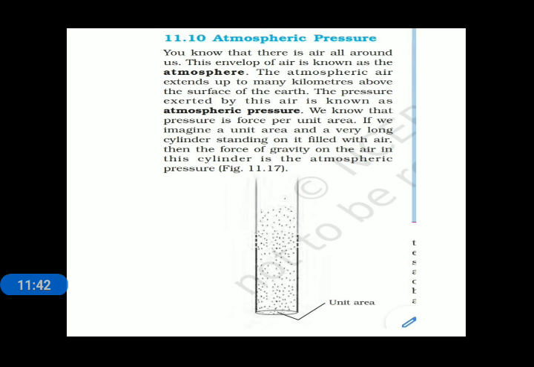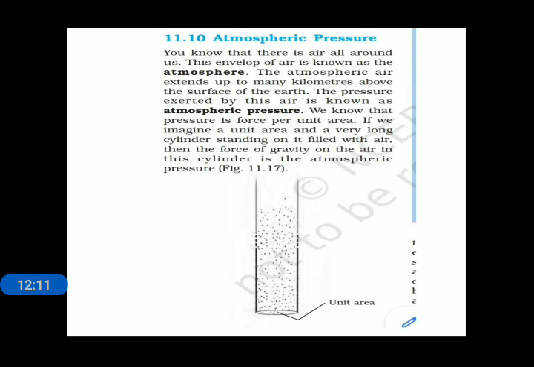In other words, atmospheric pressure is nothing but the pressure which is applied by the air on us. Atmospheric pressure is much more than the normal pressure applied by water. For example, let us look at the rubber sucker example.